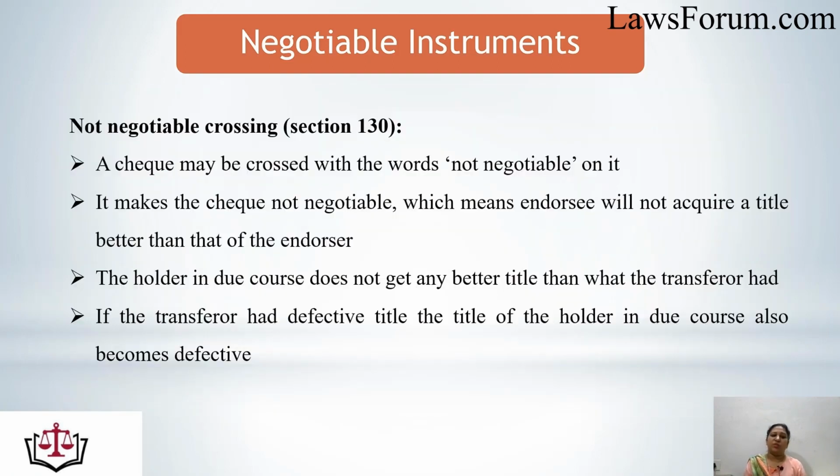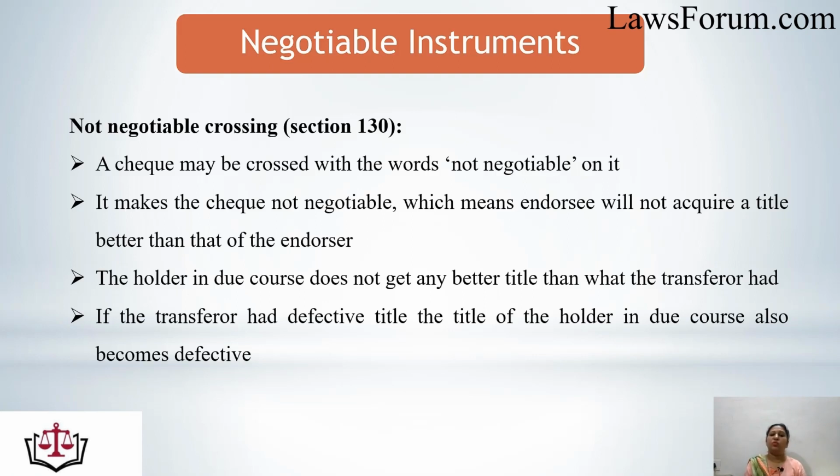Now, not negotiable crossing, which is covered under Section 130. A check may be crossed with the words 'not negotiable' on it. It makes the check not negotiable, which means the endorsee will not acquire a title better than that of the endorser. The holder in due course does not get any better title, as it was in case of all the other negotiable instruments.